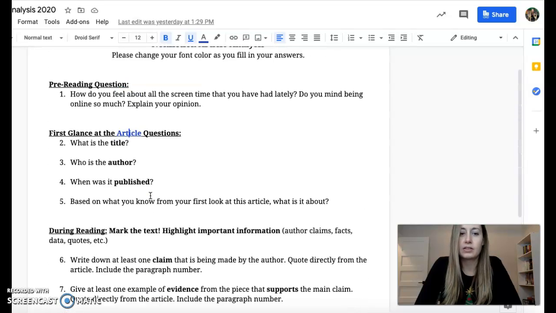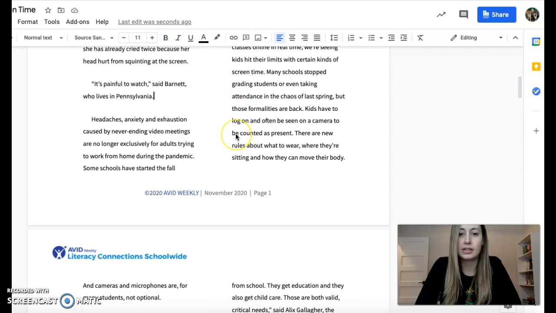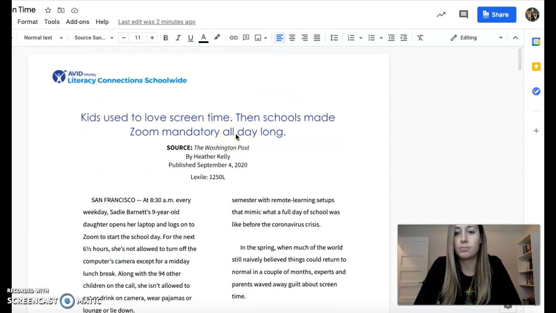So make sure that you're filling this out carefully, and also make sure that you're highlighting and taking notes in the article, because you are going to have to turn in both of these.